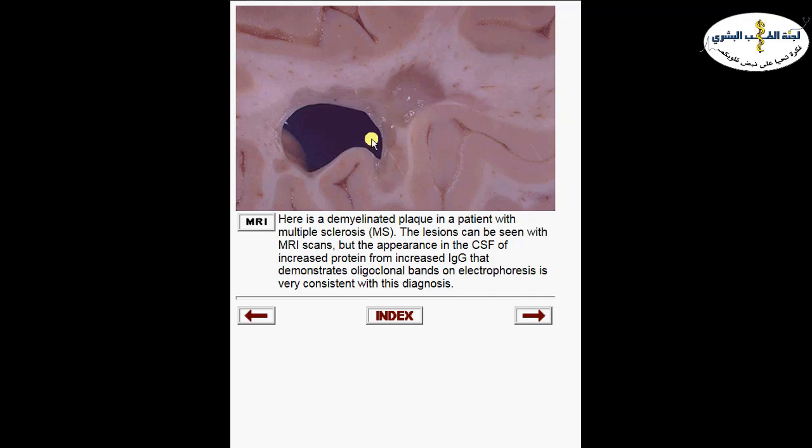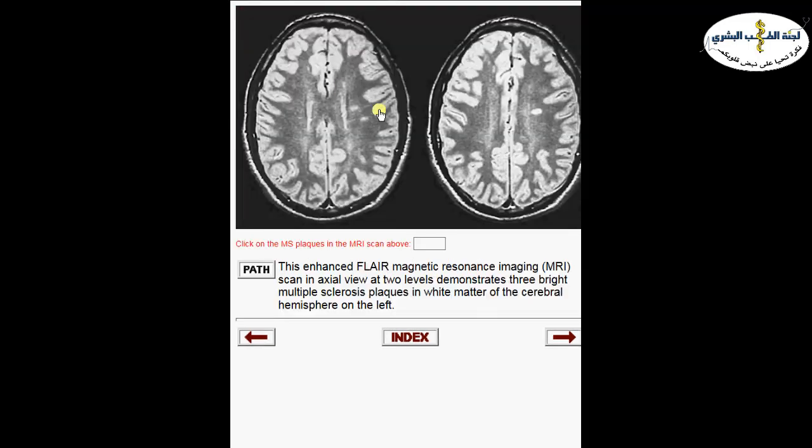Now, if a patient presented to you with some neurological deficits, like, for example, visual problems, hearing loss, or paralysis in certain muscles, and you suspect MS, what are the tests that you are going to do to confirm MS? We can do radiological tests. We can ask for an MRI. In the MRI, we can see the white matter gray in color, like you can see here. The white is the cortex, and the white matter is the gray.